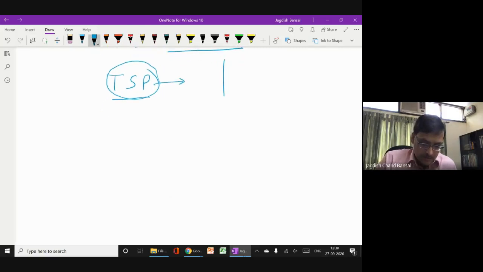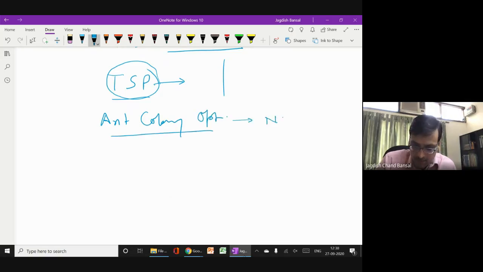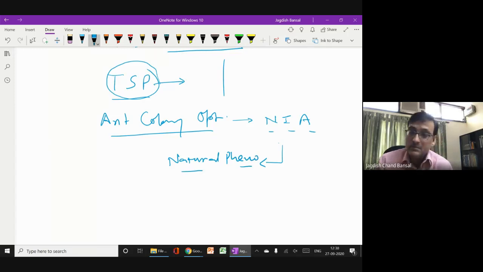Another thing is that this ant colony optimization algorithm is a nature-inspired algorithm. In all nature-inspired optimization algorithms, there is a natural phenomenon which inspires the development of an algorithm.